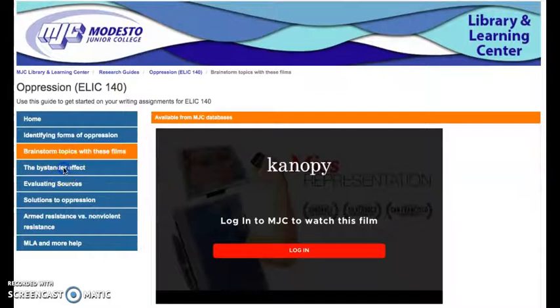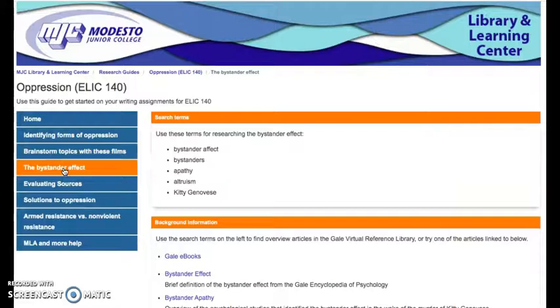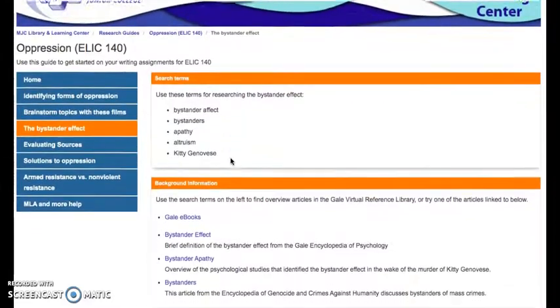On the next page, I go into the bystander effect, which is the next unit you do after identifying forms of oppression. And for this, I have lots of search terms. Again, you would use these in our databases or on the internet. See some search terms that might help you.